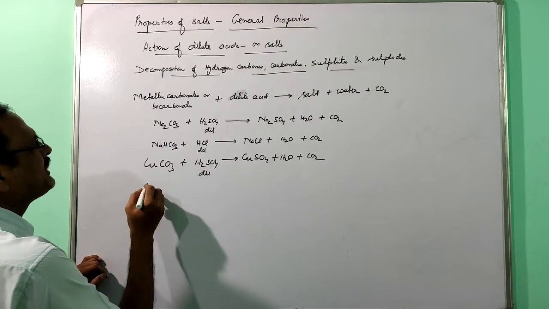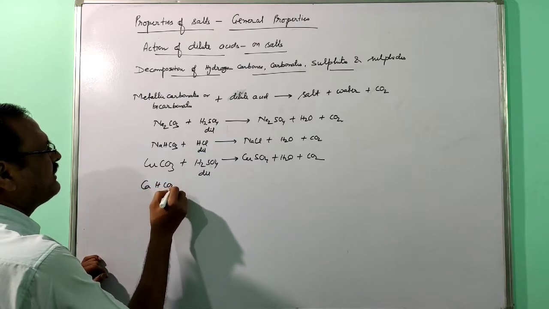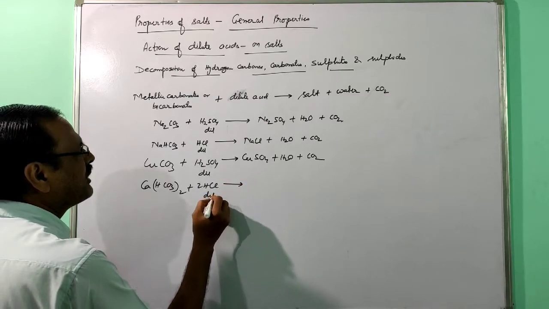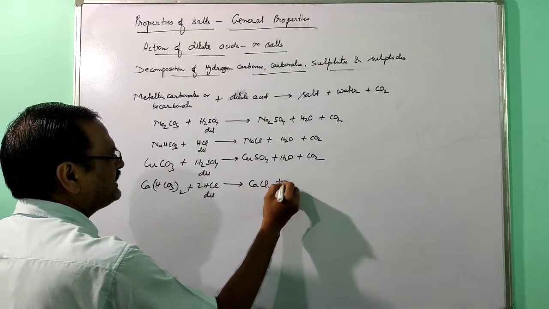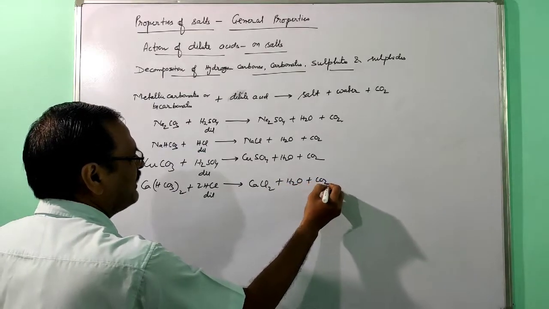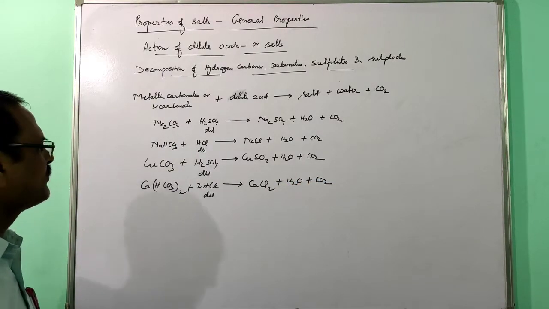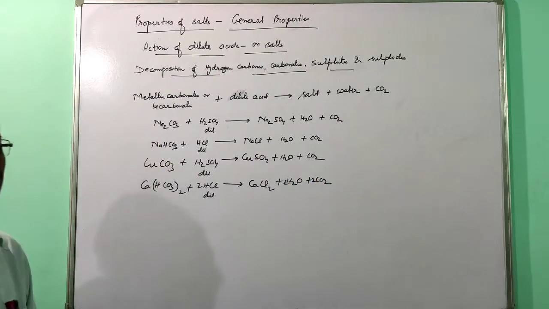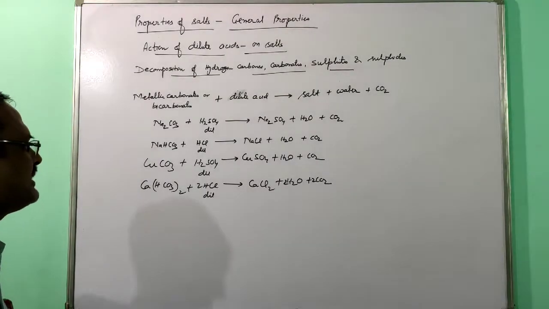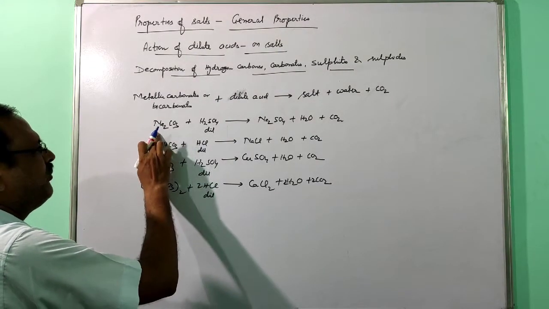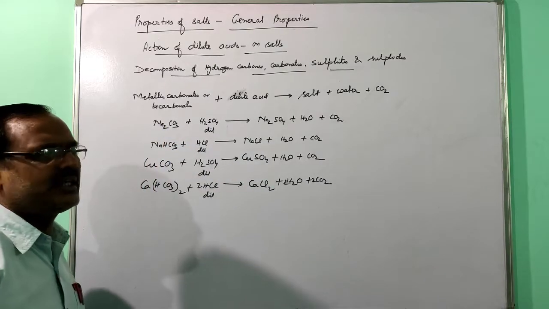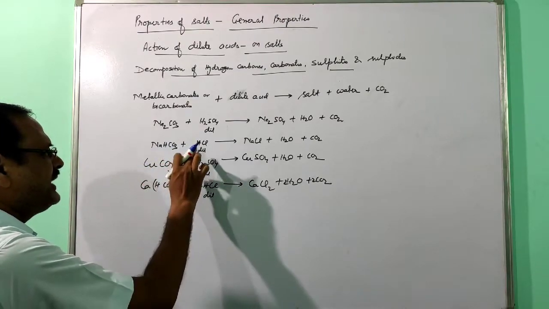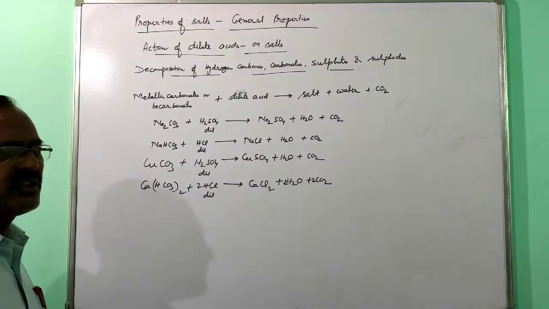In the same way, calcium bicarbonate reacts with dilute HCl. This will form calcium chloride, water and carbon dioxide. So the question can be asked: write a chemical equation when sodium carbonate reacts with dilute sulfuric acid. So this reaction you can write. Give a chemical equation when sodium bicarbonate reacts with dilute HCl. Then the chemical equation you can write.